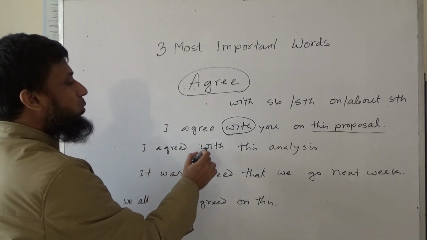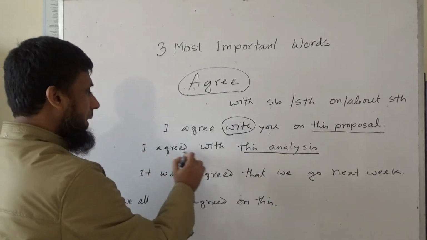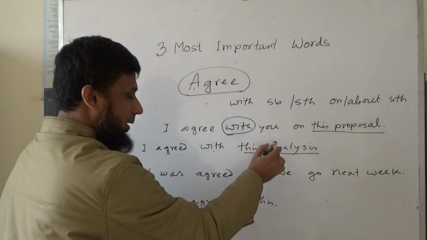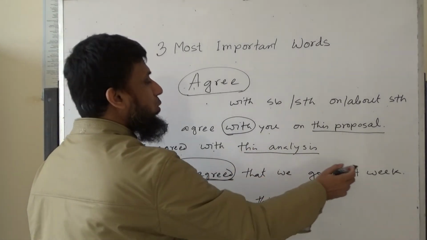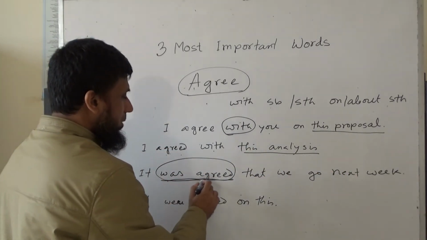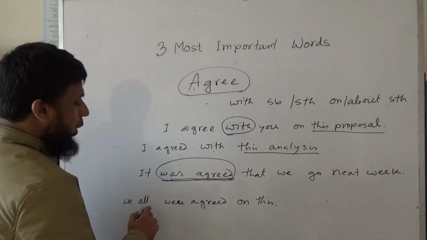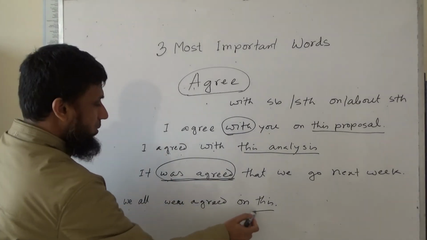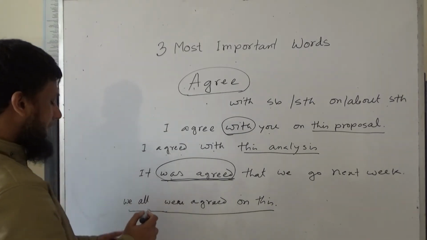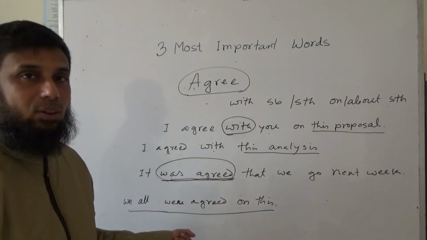I agreed with this analysis. It was agreed that we go next week. So here we have used "it was agreed." And also we can use "we all were agreed on this." It means that all of us agreed.